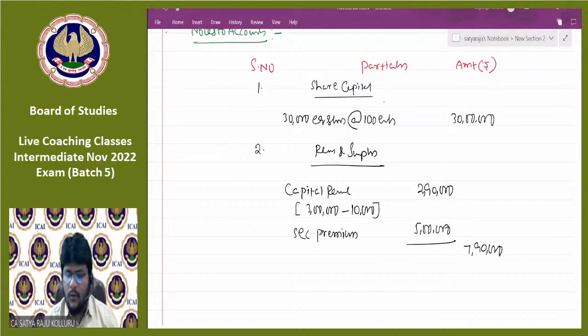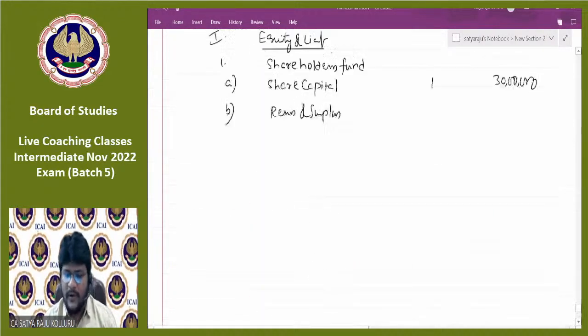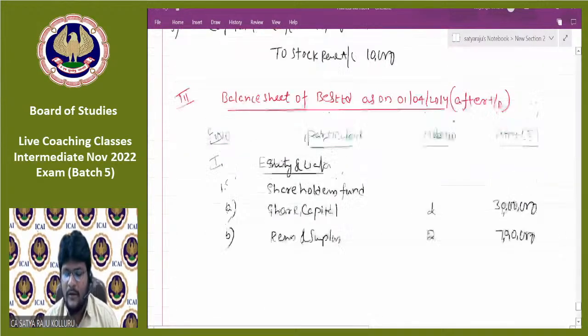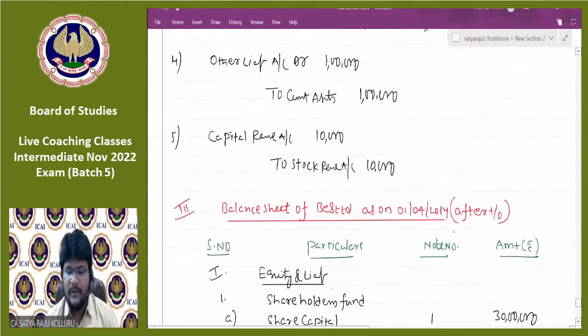Fine, guys. Now reserves and surplus total will be 7,90,000. Let me put this here. Sir, till now what I made is correct, right? Stock reserve is not reserves and surplus. Stock reserve we are going to reduce from stock under the inventory. Do you understand? Don't write stock reserve under reserves and surplus.